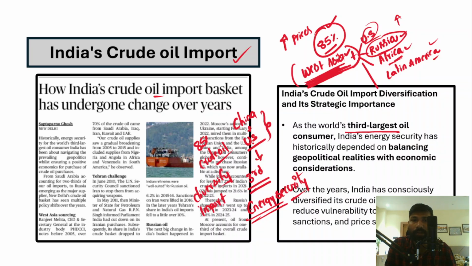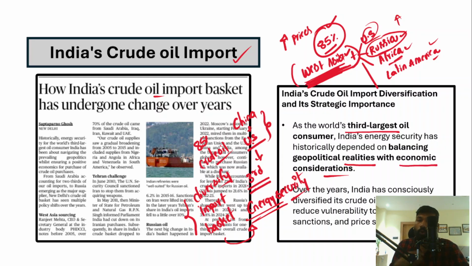We should not depend on one single country, right? So this diversification of the import basket will ensure energy security for India and will also reduce India's dependence on one single country or one single region. That will help balance geopolitical realities and even economic considerations, right?